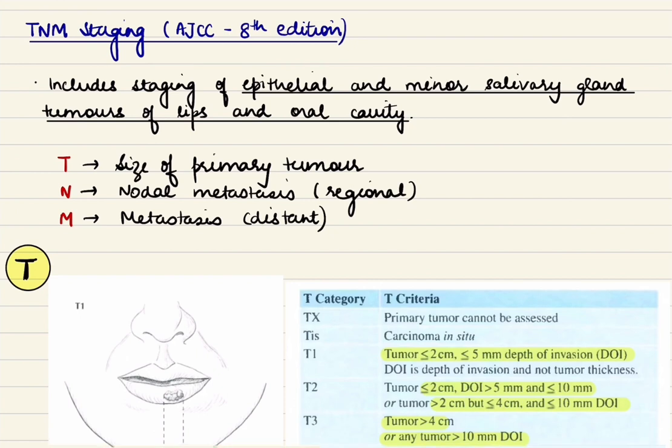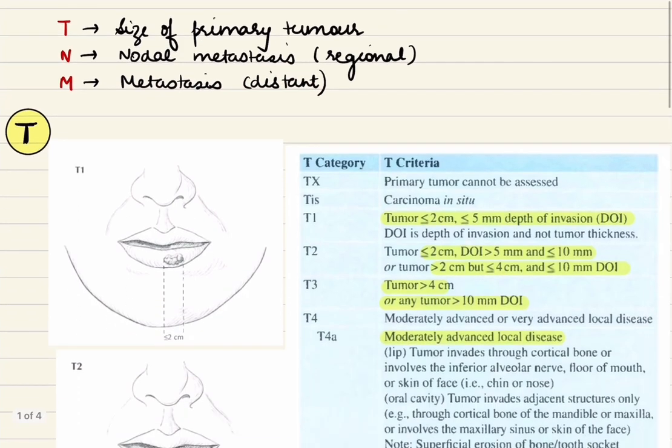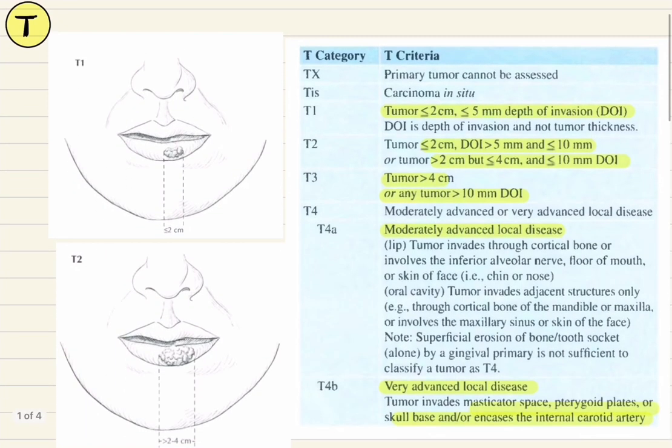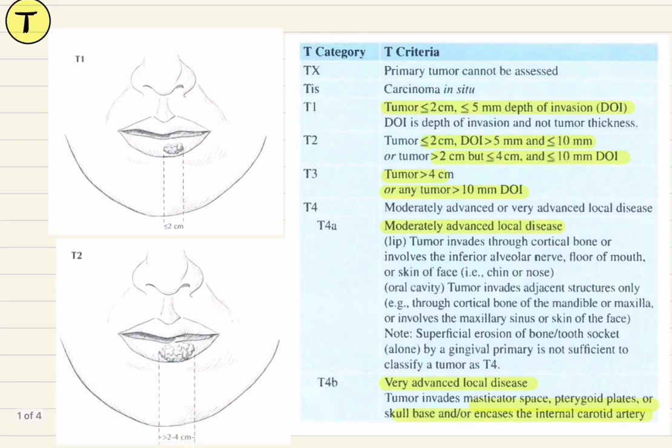Now, as evident by the name, this TNM has three components: T, N, and M, with T being the size of the primary tumor, N being the regional nodal metastasis, and M being the distant metastasis. So, we'll discuss the T staging first. T staging can be Tx, that is primary tumor cannot be assessed. Tis means carcinoma in situ.